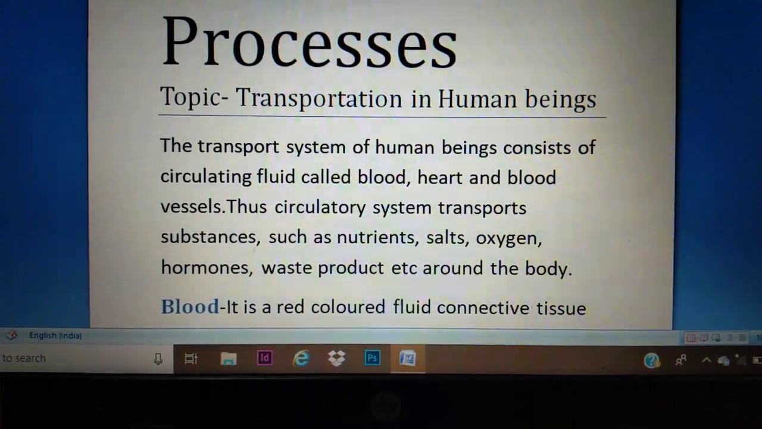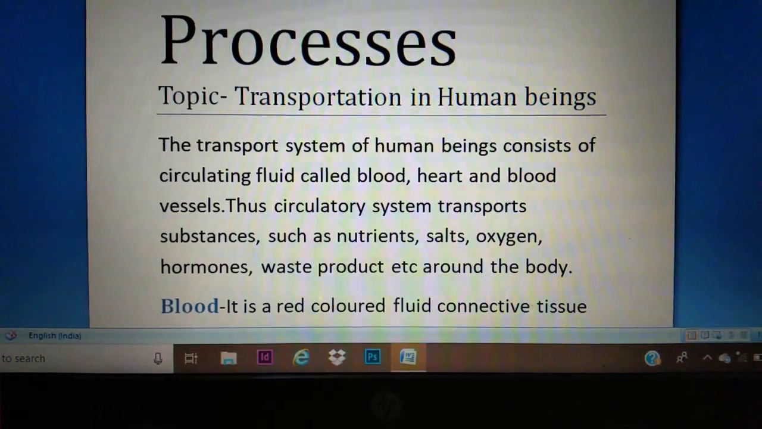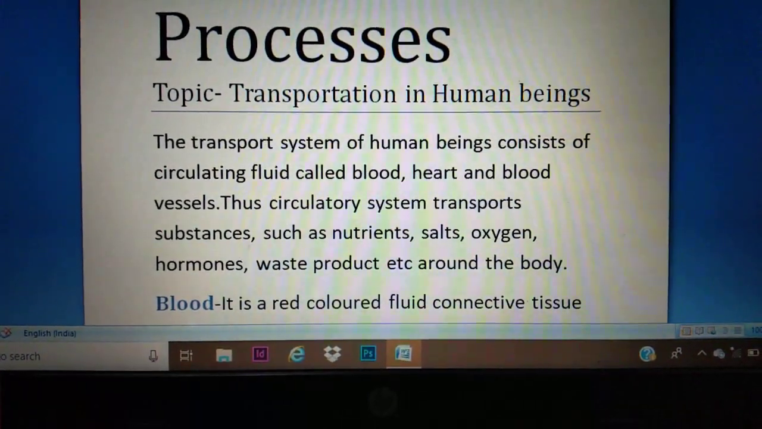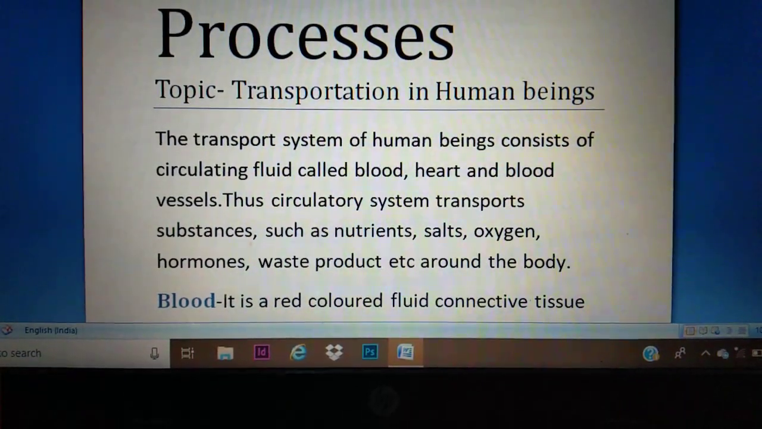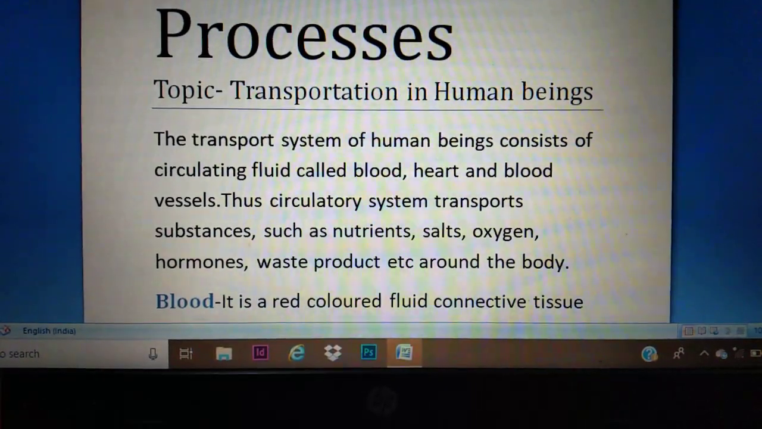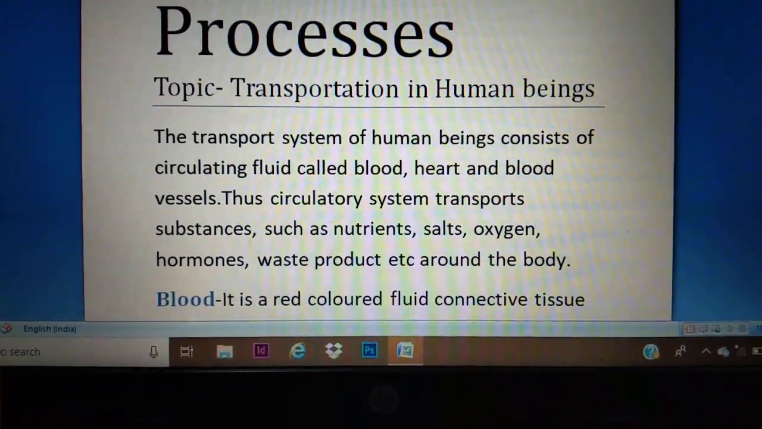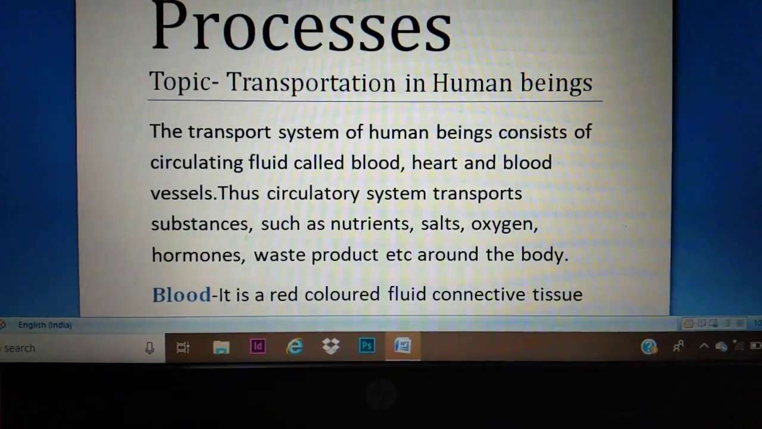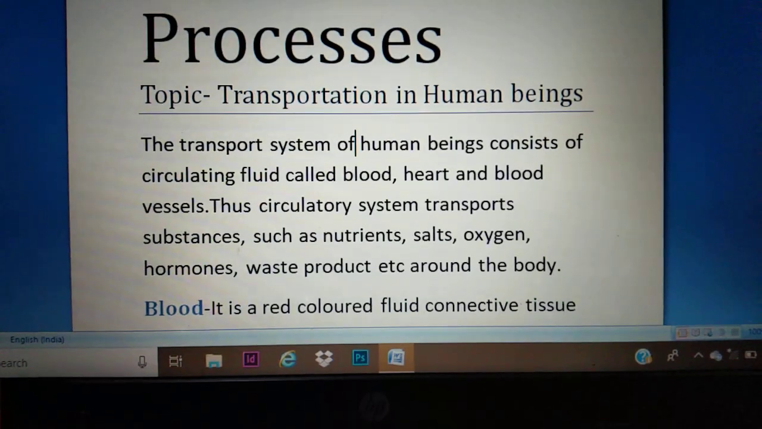Now the transport system of human beings consists of the circulatory fluid, which is called blood, which is associated with the heart and blood vessels. The circulatory system transports substances, and what are those substances? They can transport the nutrients, the essential salts, oxygen, hormones, enzymes, waste products. All these have to be transported by the blood.